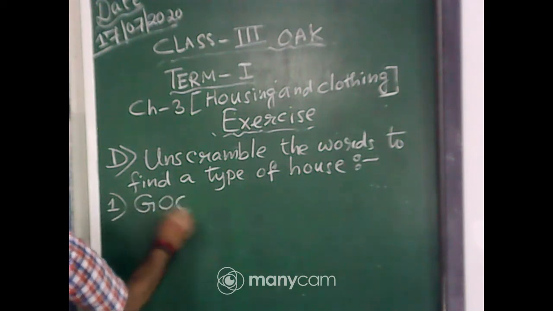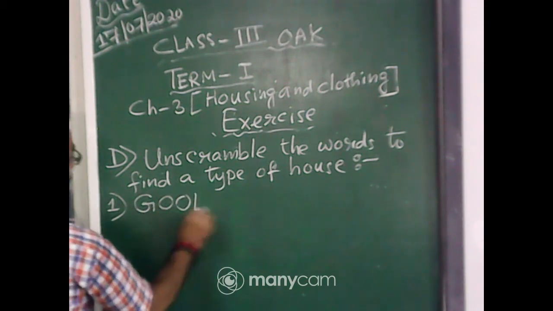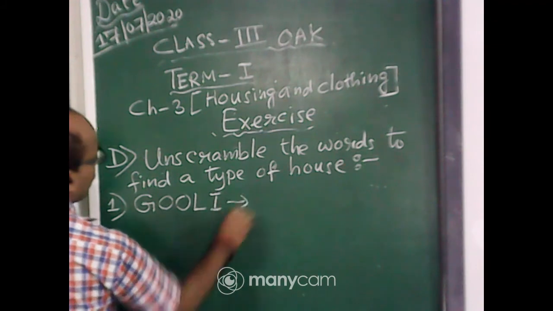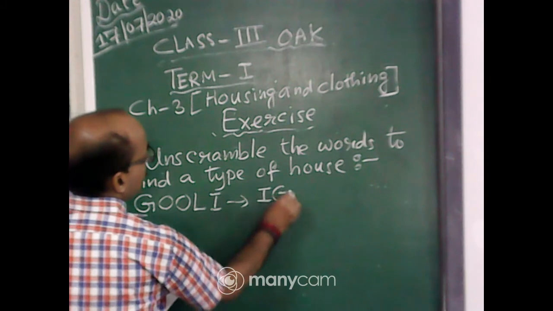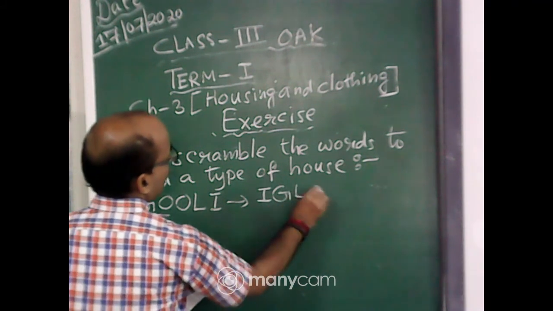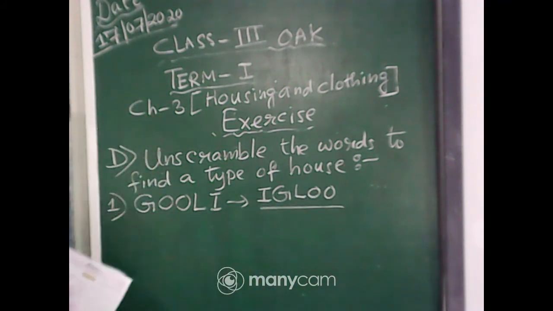Number 1, G double O L I. Yes, children, what is the answer? It is igloo, IGLOO. Okay.